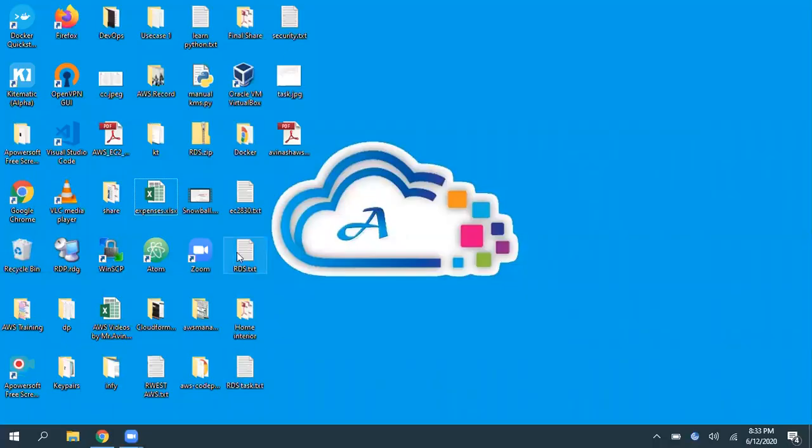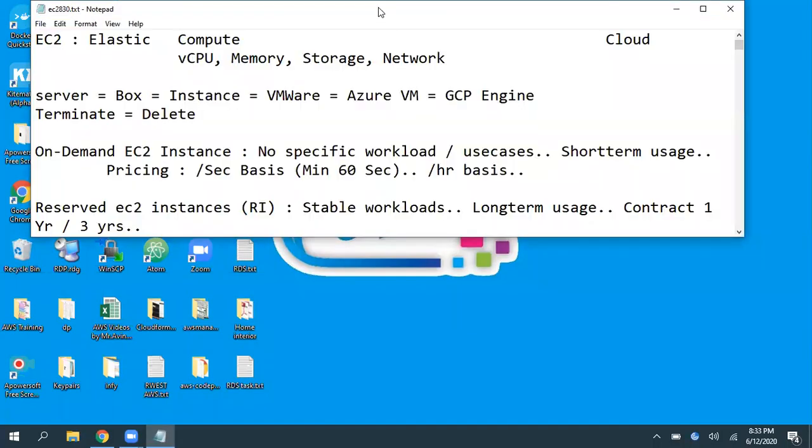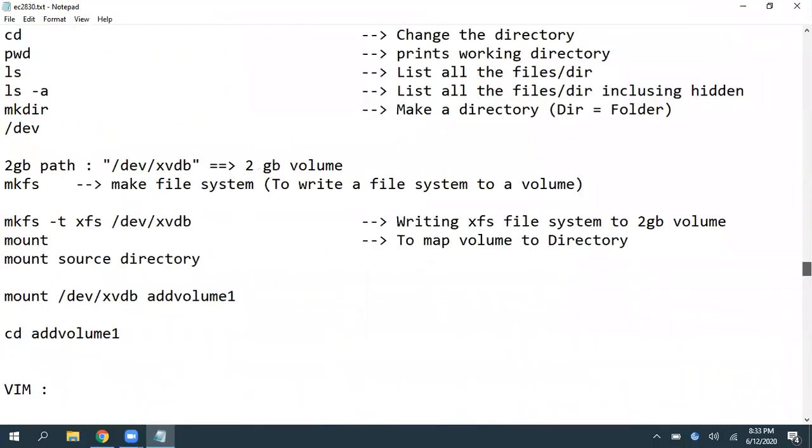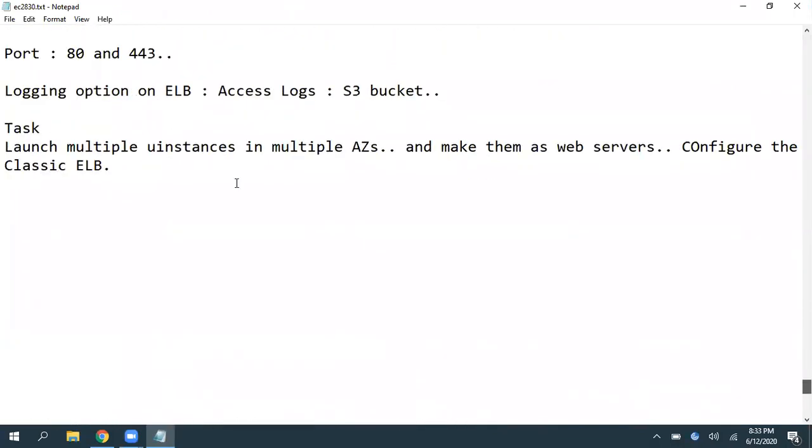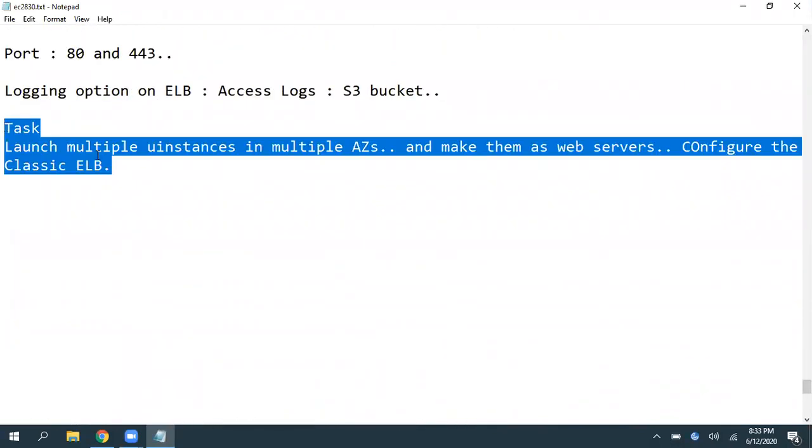So, in our last session, we started discussing load balancer. Did you get any chance to perform this one? And did it go well, or were there any difficulties?